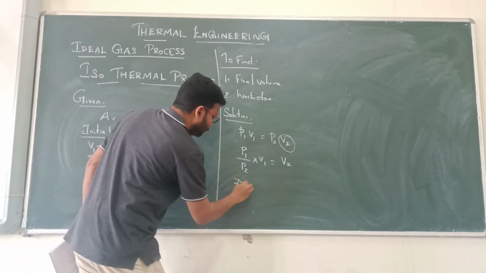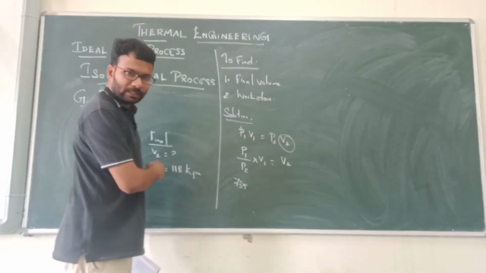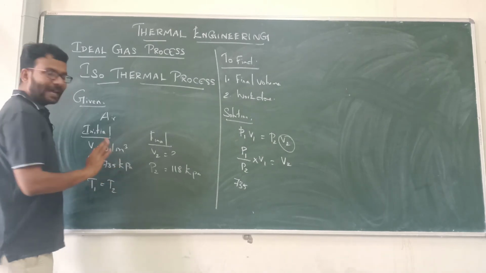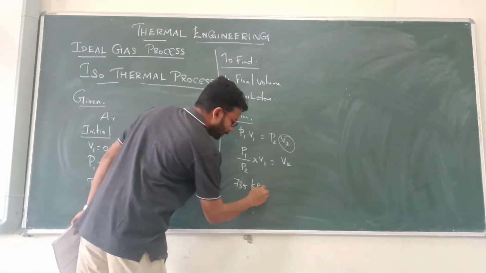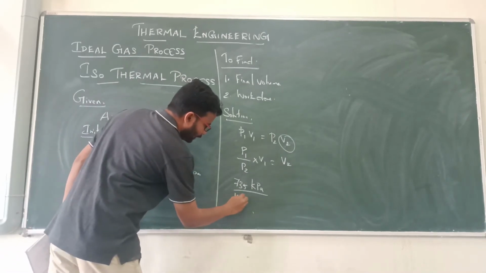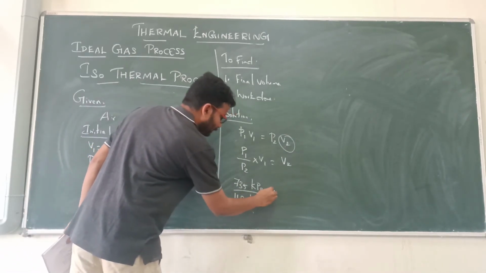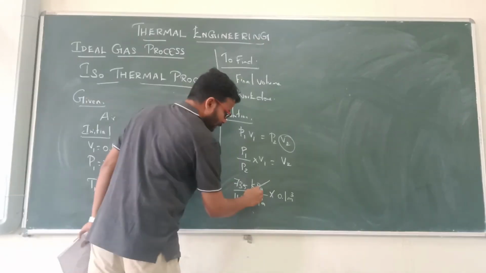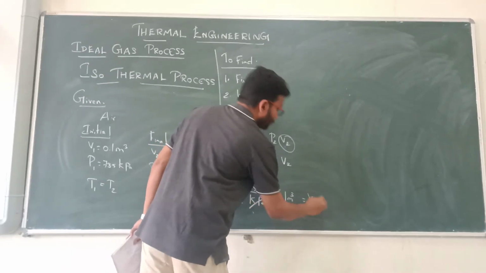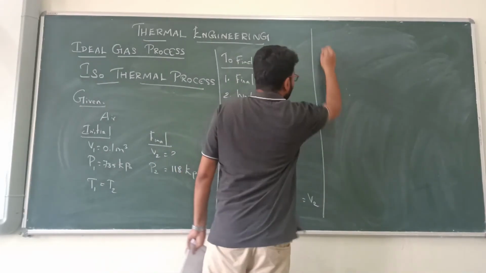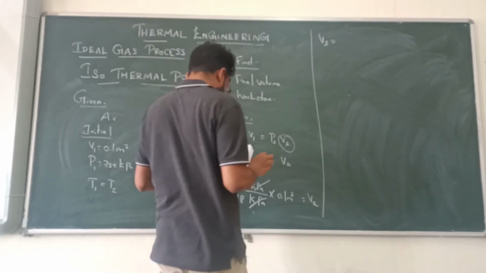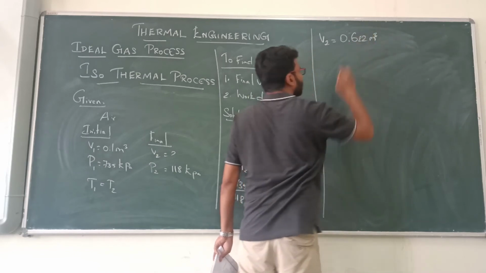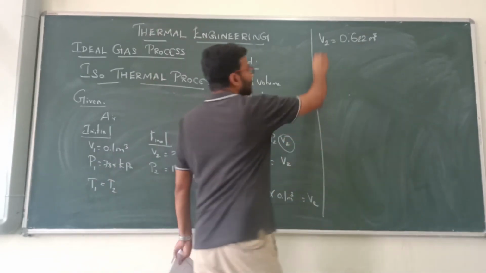Both are in kilopascal, so don't convert the unit, keep it as it is. 735 kilopascal divided by 118 kilopascal into 0.1 meter cube, kilopascal and kilopascal cancel. So what is the value of V2? It is 0.622 meter cube. Please check it in the calculator.